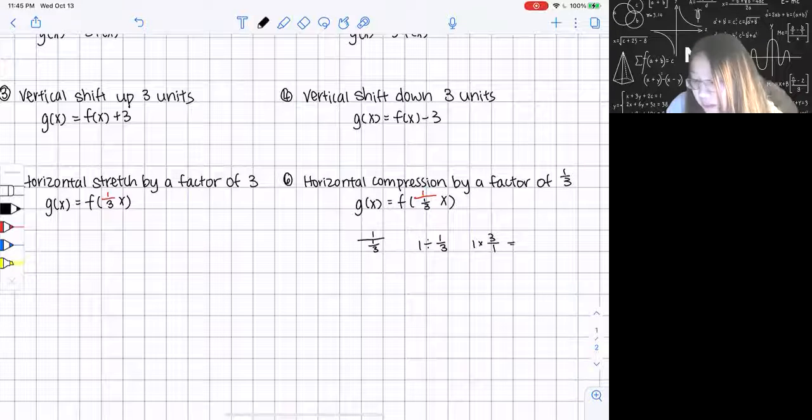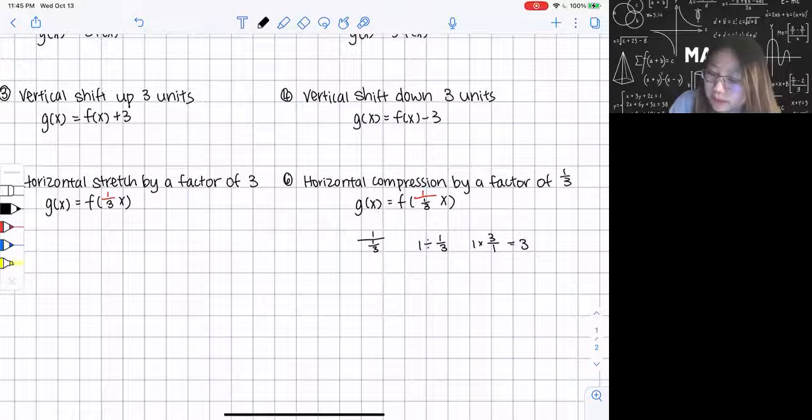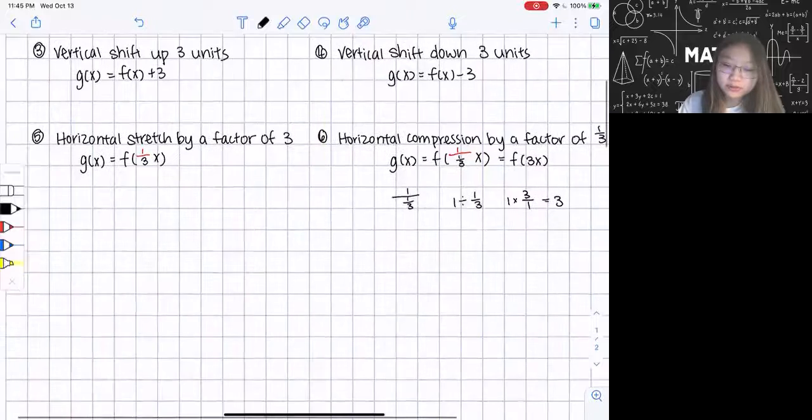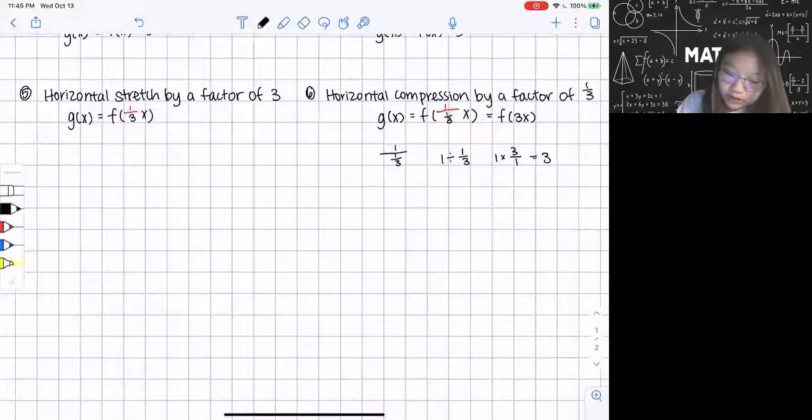So it's gonna give me 3. So over here, I'm just gonna have f of 3x. So easy, right? So if, for example, the factor is 1/8, I'm just gonna put 8 inside here, okay? So that's for horizontal stretch and compression.